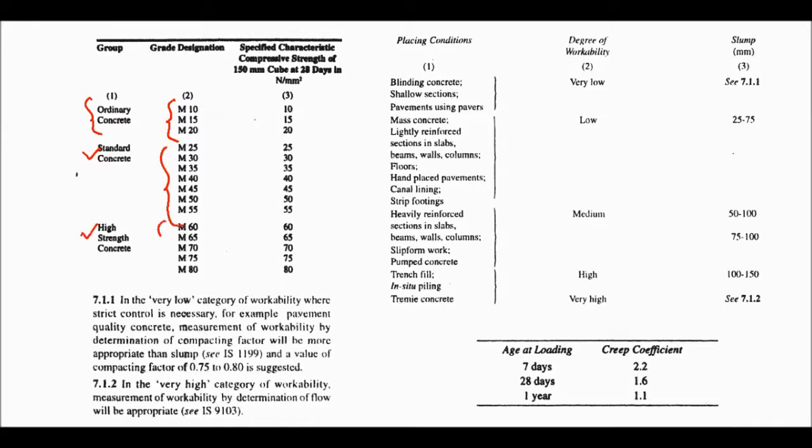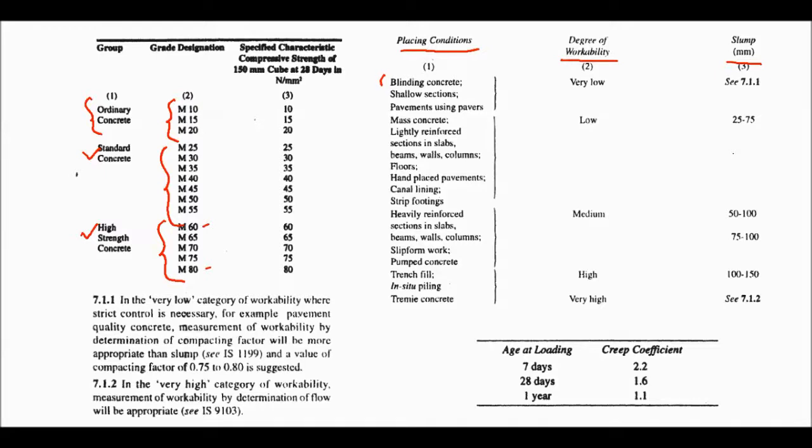Then high strength concrete is M60 to M80. The question they will ask is what is the range of grade of concrete for high strength concrete as per IS 456. So it will be M60 to M80. Okay, so now here is a table: placing condition, degree of workability, slump value.